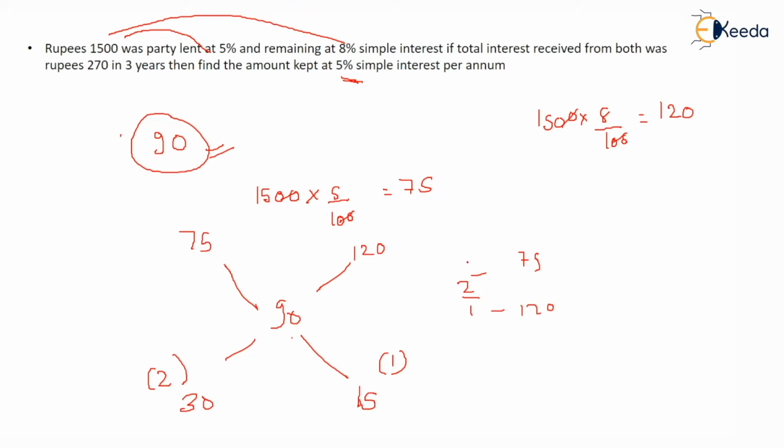So two parts he is keeping out of how much? 2 plus 1, total is 3. So 1500 into 2 by 3. After you do this, 500 into 2, that is 1000 rupees he lent at the 5% interest rate.